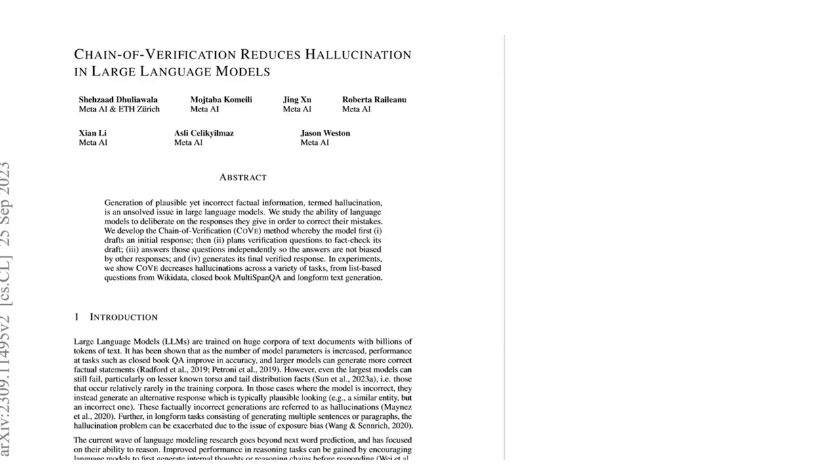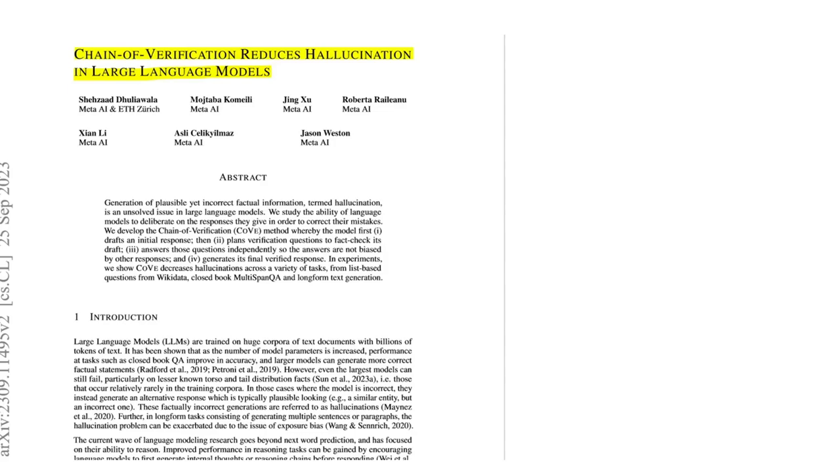Hey everyone, and welcome to another video in the Paper Explain series. In this one, we are going to talk about this paper, Chain of Verification Reduces Hallucination in Large Language Models, which was written by Meta AI in collaboration with ETH Zurich.